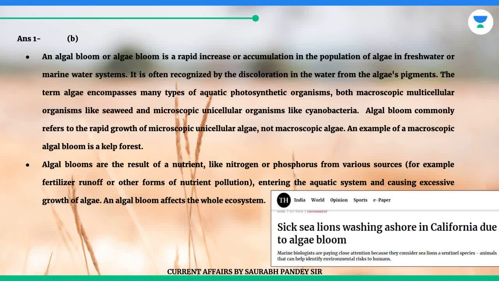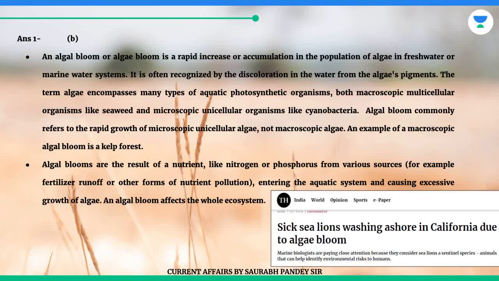The term algae encompasses many types of aquatic photosynthetic organisms, both macroscopic multicellular organisms like seaweed and microscopic unicellular organisms like cyanobacteria. Algal bloom commonly refers to the rapid growth of microscopic unicellular algae, not macroscopic algae.